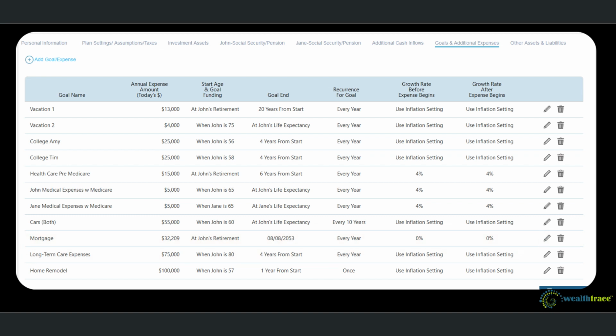I mentioned before that you do not want to include expenses pre-retirement that are paid out of salary. A mortgage is a good example of this. If the mortgage is paid out of salary income pre-retirement, you want to start this expense at the retirement of the first person who retires.